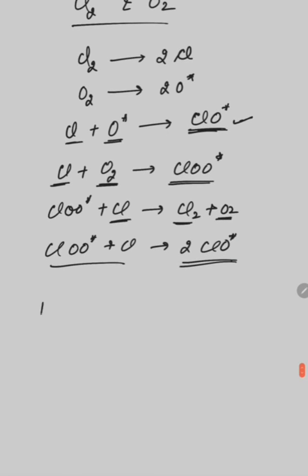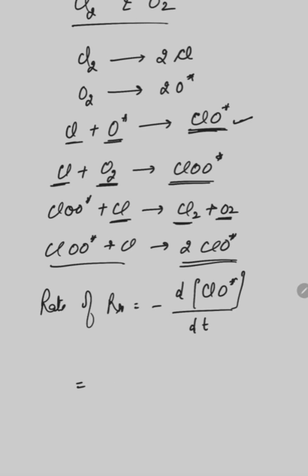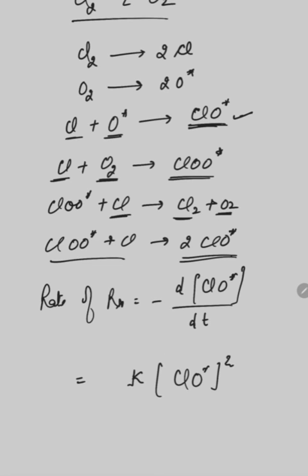So for this type of reaction, the rate of reaction is equal to minus d[ClO]/dt, the change in free radical ClO with time, which is equal to k[ClO]², the ClO free radical concentration squared. Okay.